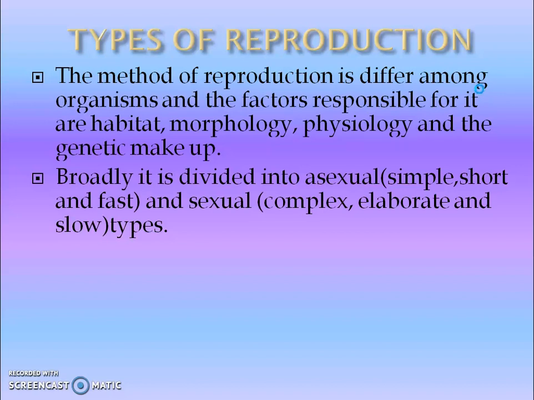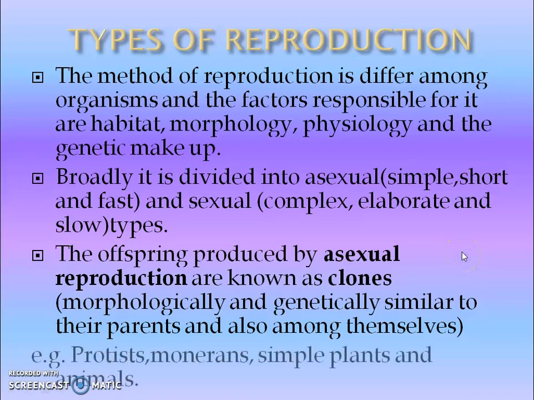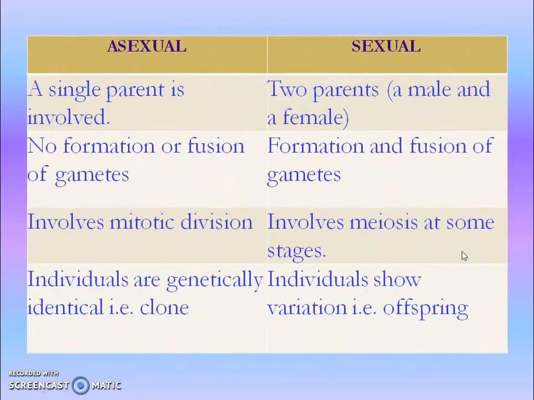The individuals produced by the asexual method are called clones, because they are morphologically and genetically similar to their parents and also among themselves. Examples are protists, monerans, simple plants and animals. Here some more differences are there. Asexual is uniparental and sexual is biparental. In asexual there is no formation or fusion of gametes; in sexual there is formation and fusion of gametes.